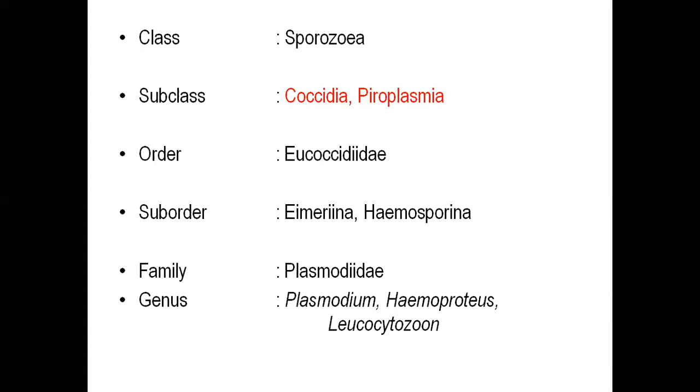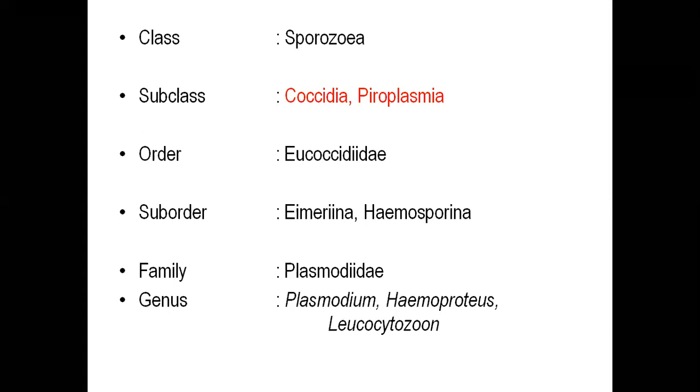The parasite is really important for two groups of people: infants, I mean children below 10 years, and pregnant women. These two groups are really victims of this parasite, so there is much loss of life due to malaria. As I have said, it is estimated that every minute one person dies.